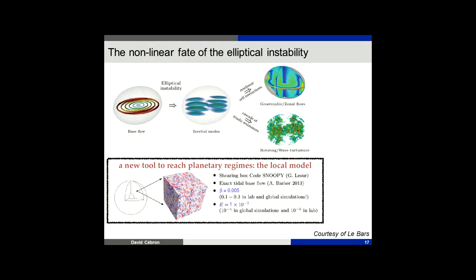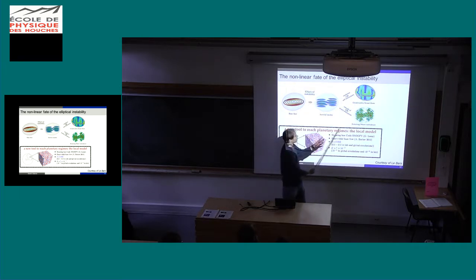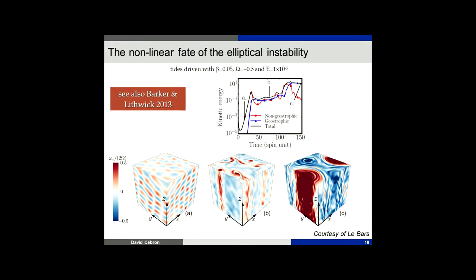So to reach such a large number, we can't make an ellipsoid anymore. It's too costly. So they use here a periodic box. Of course, a periodic box is much faster to compute because it's just Fourier modes in every direction. So it's less relevant, but at the same time, you can reach much better values, closer to planetary parameters. Okay, so here it's an unbounded field. It's like we isolate small parcels here and we just simulate these parcels. But it allows us to tackle this transition.